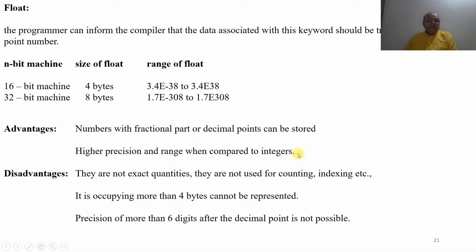These are the advantages. But the disadvantage is they are not exact quantities. They are not used for counting and indexing, and numbers occupying more than 4 bytes cannot be represented. A precision of more than 6 digits after the decimal point is not possible in this floating point number. Of course, these are all only the theoretical parts.